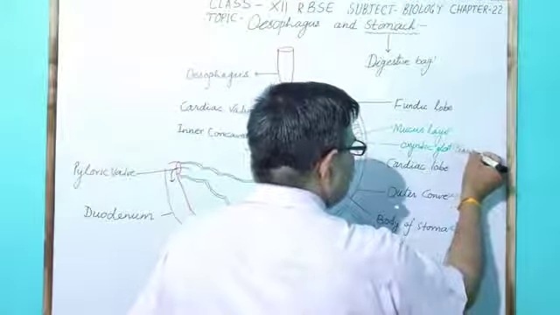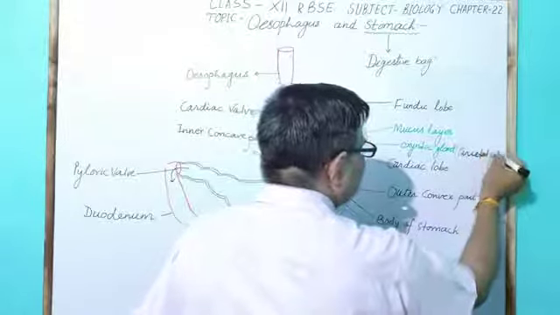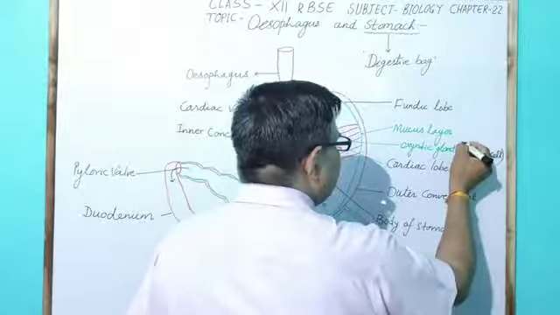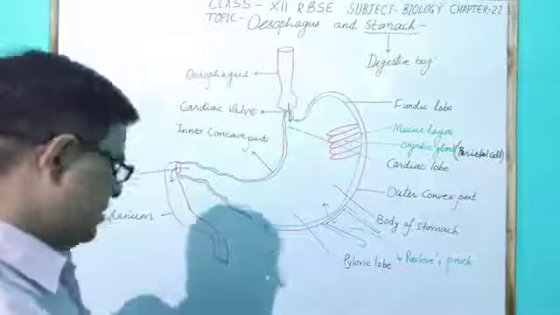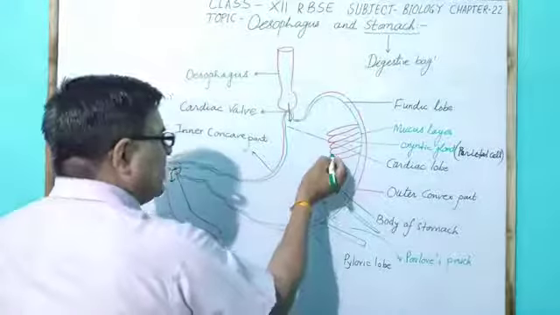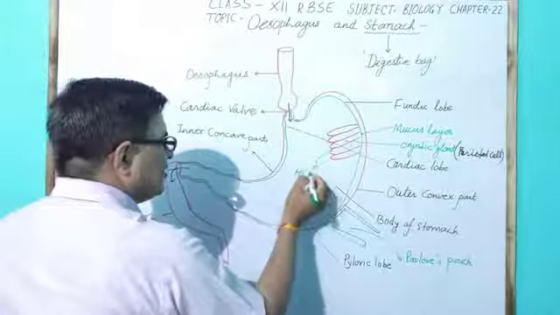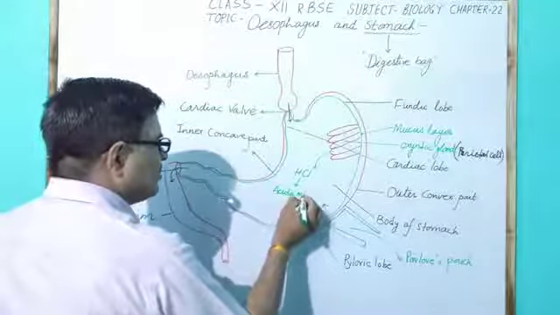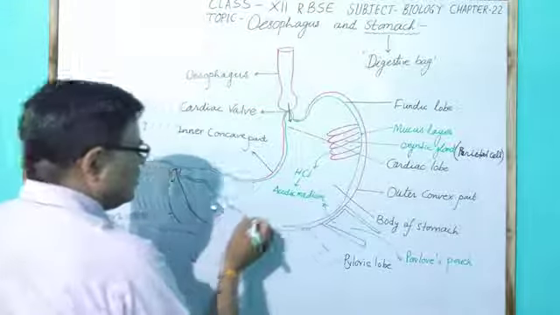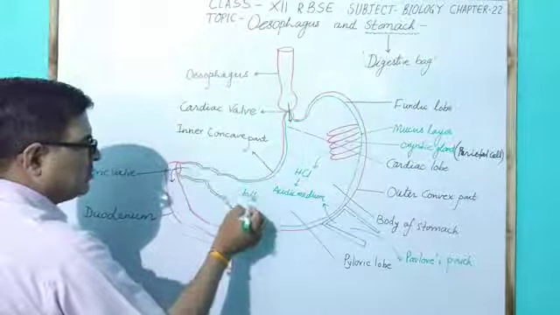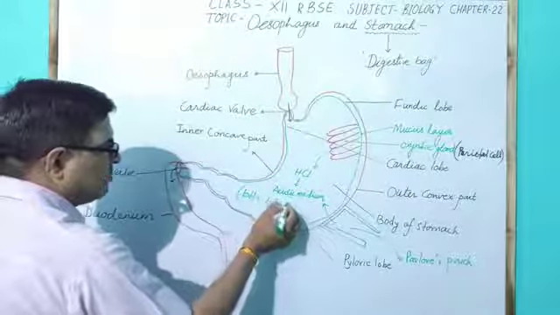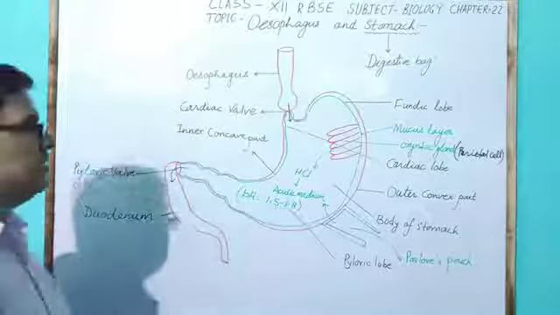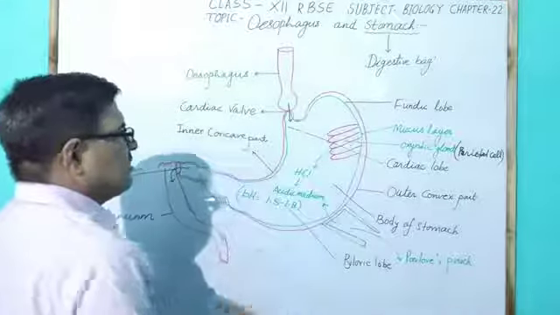Argentic gland contains parietal cells, and these parietal cells secrete HCl in the stomach. This HCl makes the stomach medium acidic, because HCl has a pH of about 1.5 to 1.8. So a very acidic condition occurs in the stomach due to HCl.